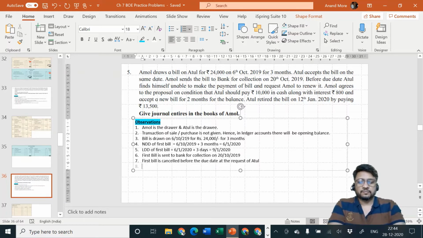Next part. Part payment made is for 10,000 plus interest of rupees 800, which is equal to 10,800.